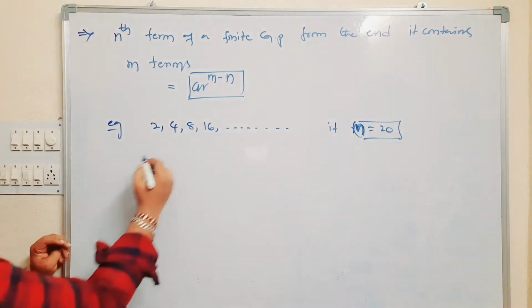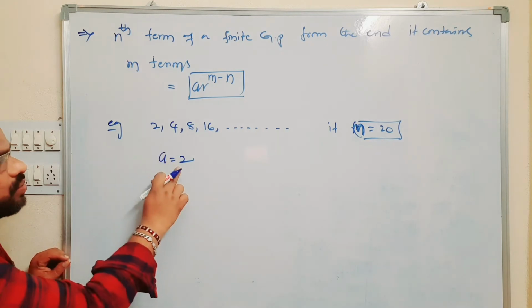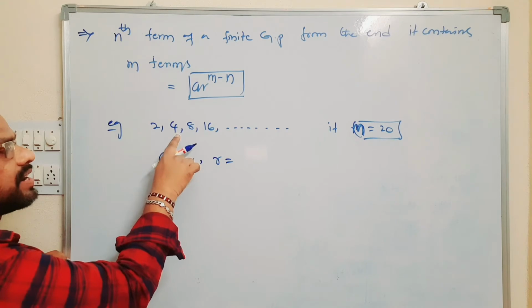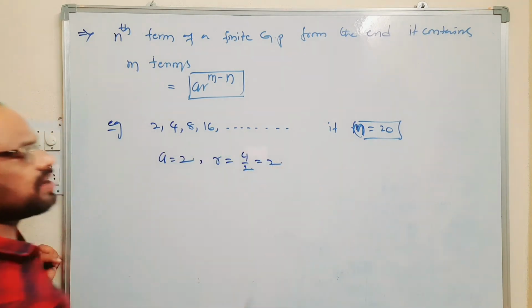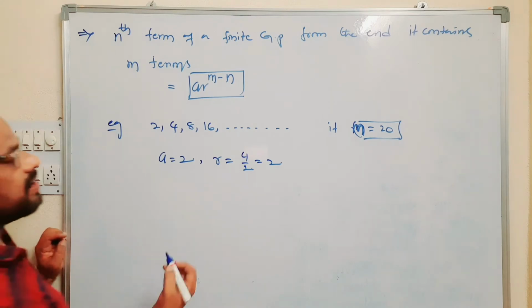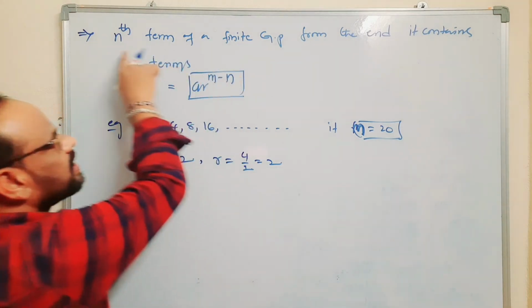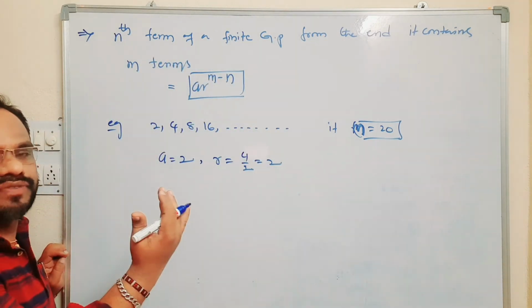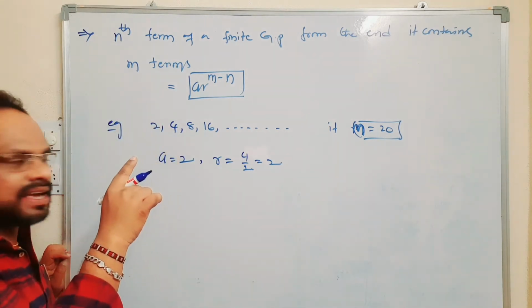Here, observe. A, that means the first term, is equal to 2, and the common ratio R is equal to T2 by T1, which is 4 by 2, equal to 2. And we want the nth term from the end of a finite GP that contains m terms, which is AR power m minus n.